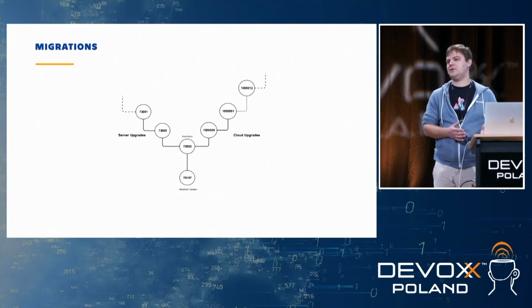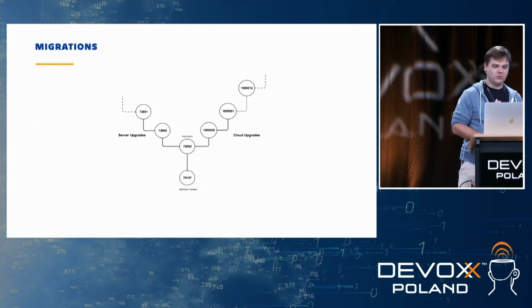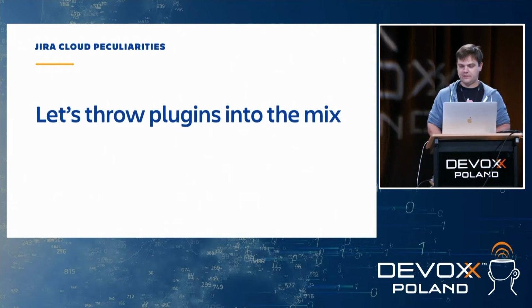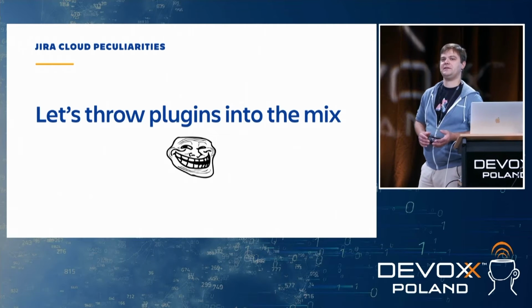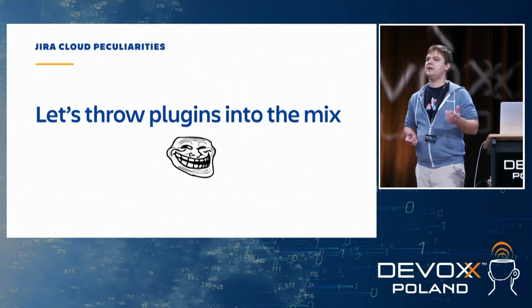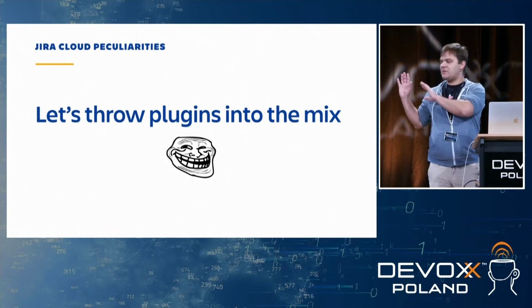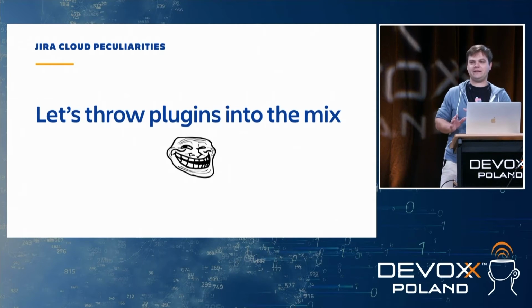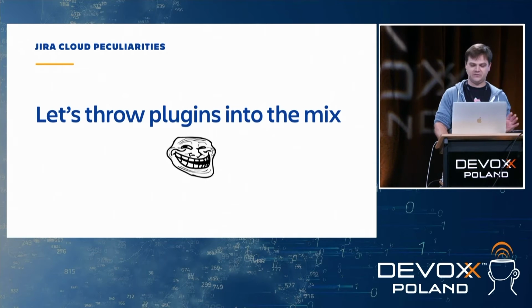No, that wouldn't work, because there are different database schemas. So we need to think about one more thing, because there are also plugins, and we need to support plugins data like Jira Software, Jira Service Management, and so on. So I'm going to leave it because it makes the picture so much more complicated that I'm not going to talk about it now. But let's just focus on the divergence.